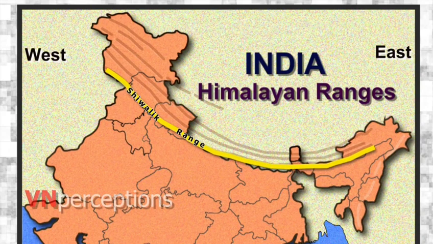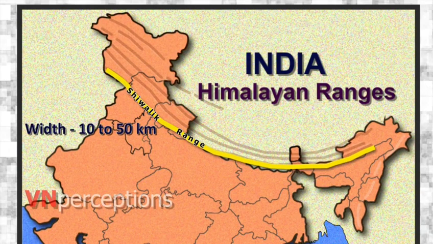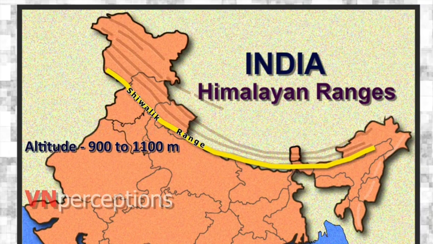They have many subranges and extend west from Arunachal Pradesh through Bhutan to West Bengal and further westward through Nepal and Uttarakhand, continuing into Himachal Pradesh and Kashmir. They extend over a width of 10 to 50 kilometers and have an altitude varying between 900 and 1100 meters.